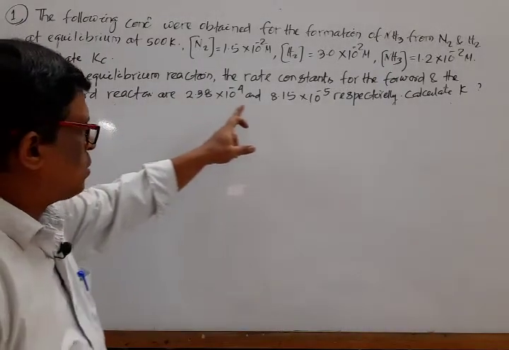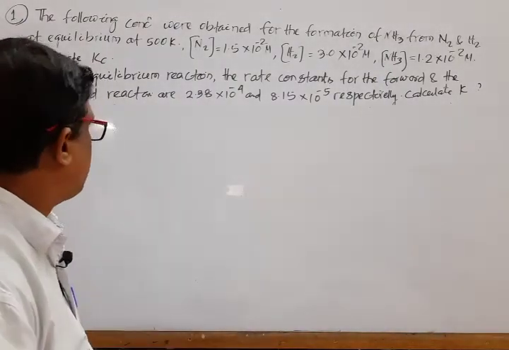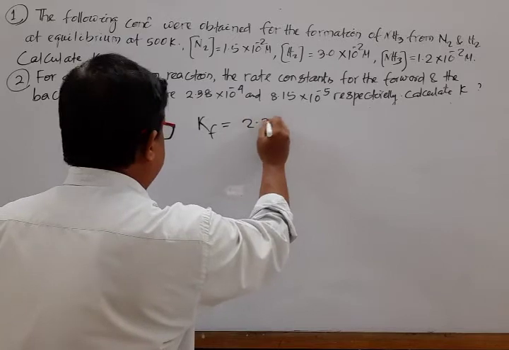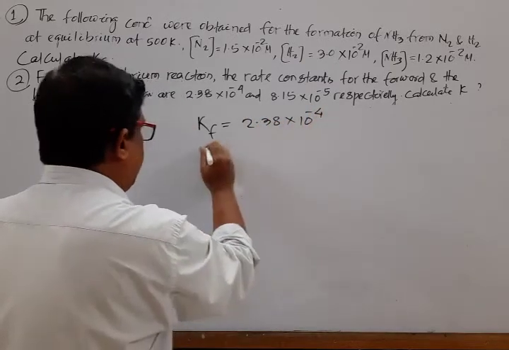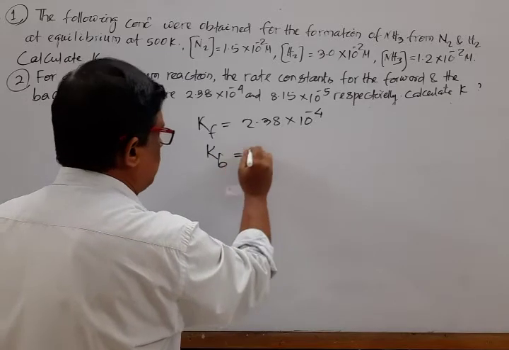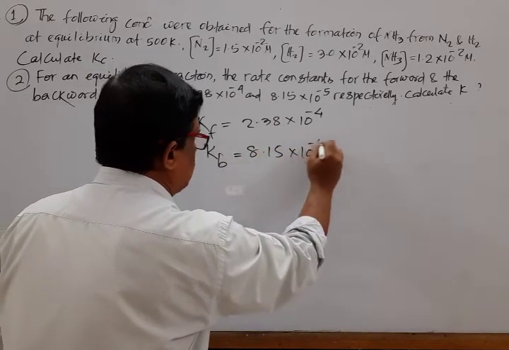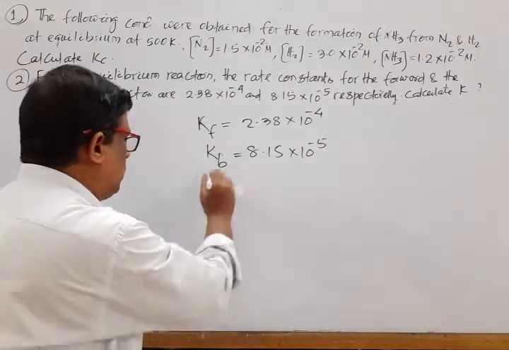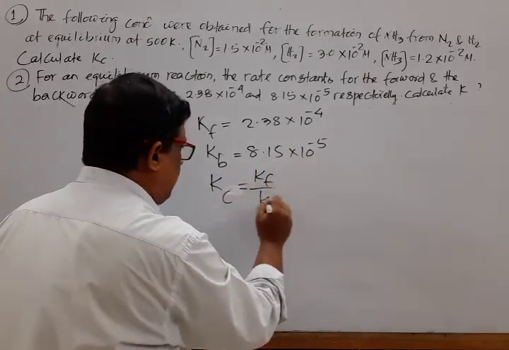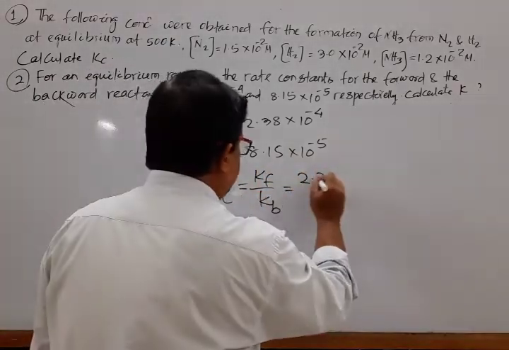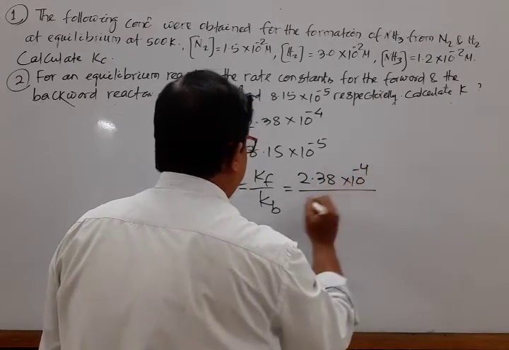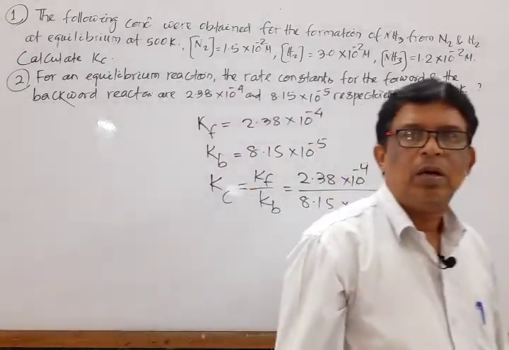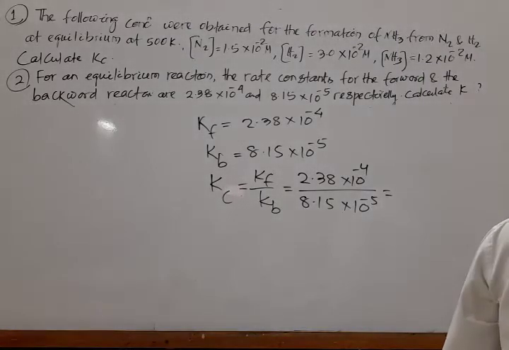For an equilibrium reaction, the rate constant for the forward reaction, Kf, is 2.38 into 10 to the power minus 4, and the rate constant for the backward reaction is 8.15 into 10 to the power minus 5 respectively. Question: calculate the equilibrium constant. We know that Kc is equal to Kf by Kb, which is 2.38 into 10 to the power minus 4 divided by 8.15 into 10 to the power minus 5. Putting this value, the expected answer is equal to